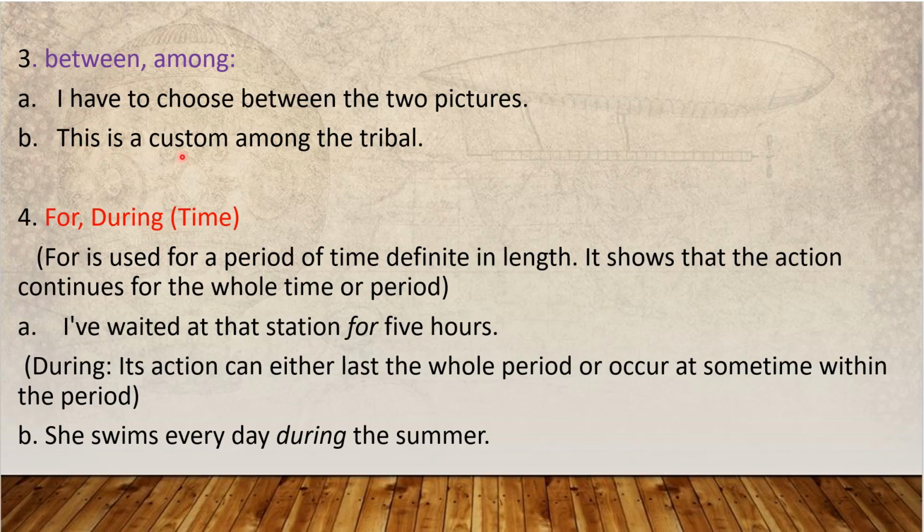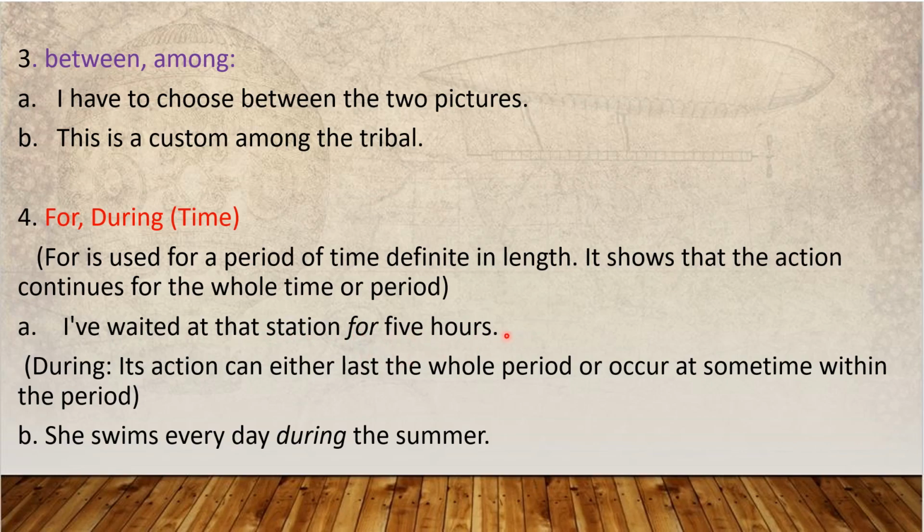Simple. For, during. For is used for a period of time definite in length. It shows the action continues for the whole time or period. See, in the earlier slide we discussed for is for a period of time. I waited at the station for 5 hours. Some period, 5 hours.